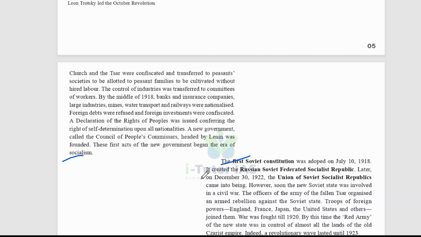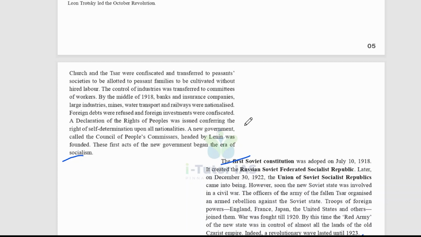However, soon the new Soviet state was involved in a civil war, and the officers of the army of the fallen Tsar organized an armed rebellion against the Soviet state. Troops of foreign powers, England, France, Japan, the United States, and others joined them, and war was fought till 1920. By this time, the Red Army of the new state was in control of almost all the land of the old Tsarist Empire. Indeed, a revolutionary wave lasted until 1923.